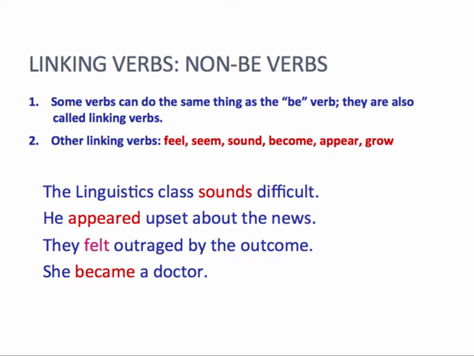A useful test you can apply here is you can say the linguistics class is difficult, because you can substitute the traditional be verb in this position. You can see that sounds is working as a linking verb. He appeared upset. They felt outrage. She became a doctor. Again, all of those are non-be verbs acting as linking verbs.